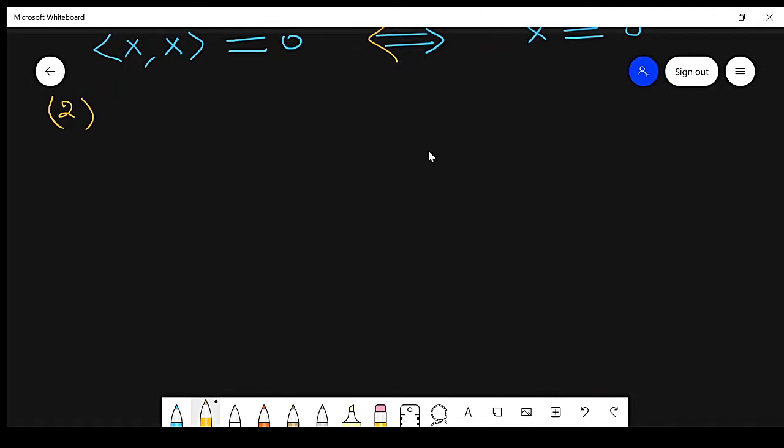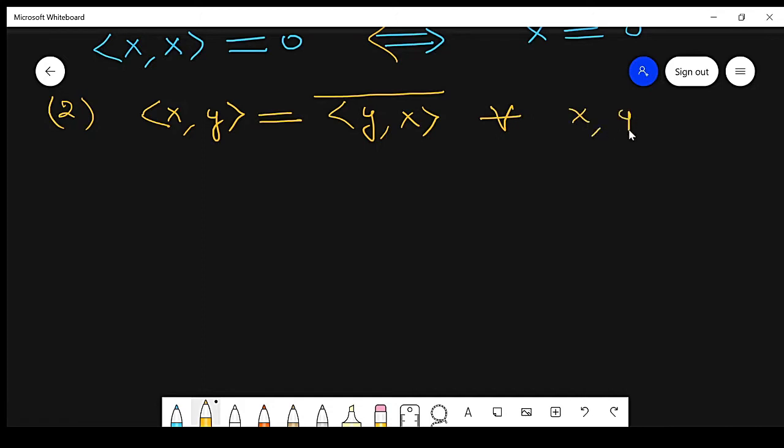This is the first property of the inner product. It is called the positive definite property. Second is the conjugate property: x comma y can be written as y comma x conjugate, for every x, y belonging to V. So this is the second property.